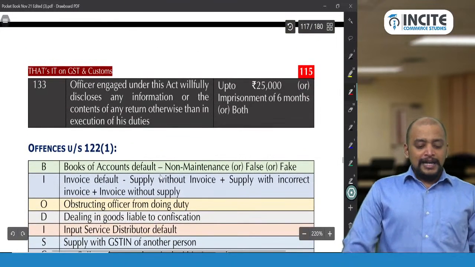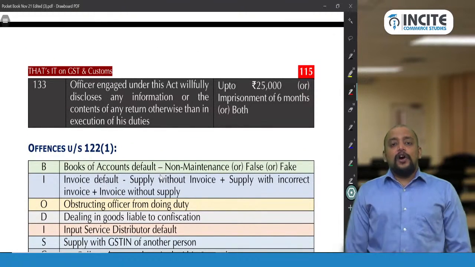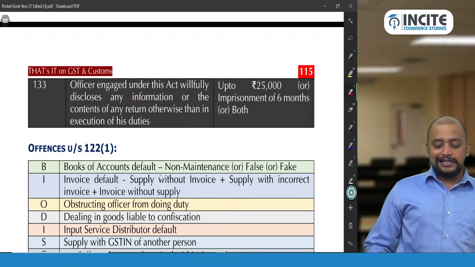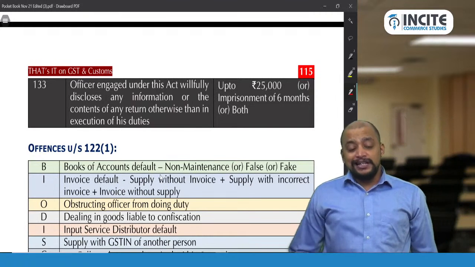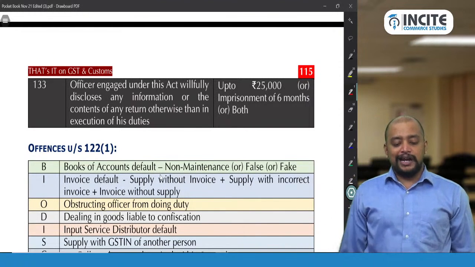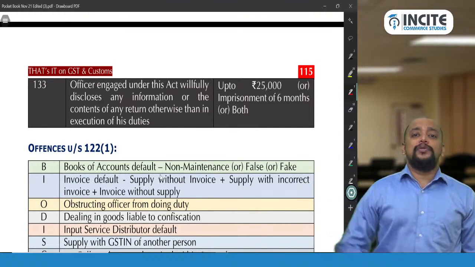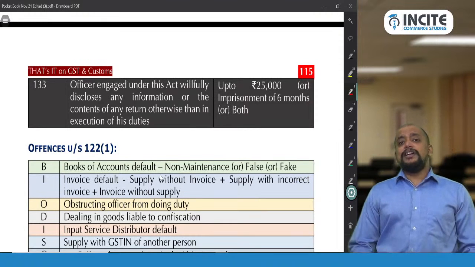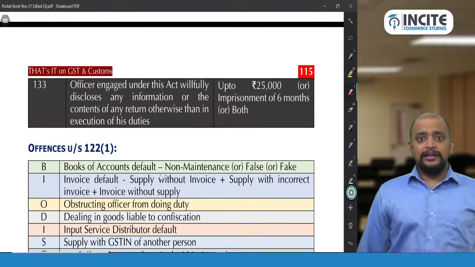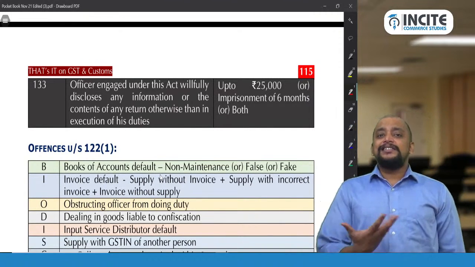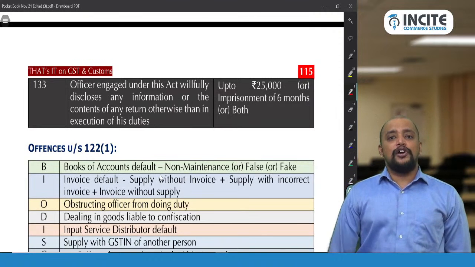Then section 133, an officer engaged under this Act who willfully discloses any information or the contents of any return otherwise than in execution of his duties. That is, willfully he is disclosing some information here. Some sensitive information is being shared by the officer.